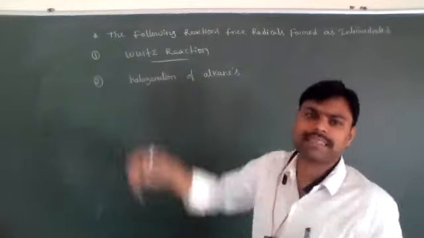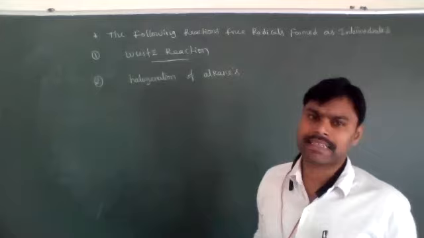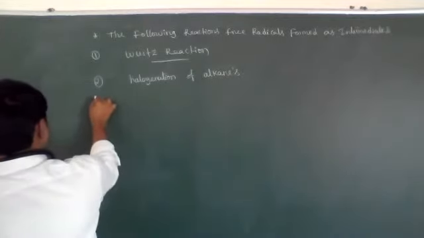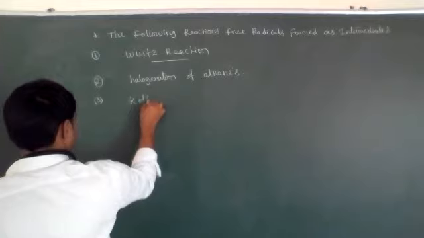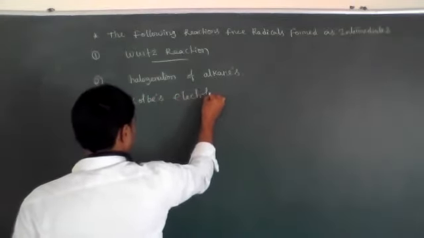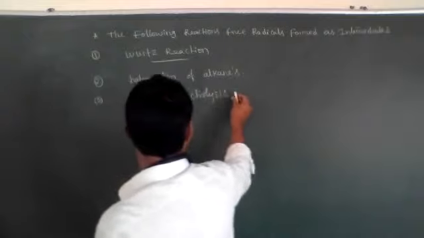Free radicals are formed as intermediates. One is Wurtz reaction. The second one is halogenation of alkanes. The third one is Kolbe electrolysis reaction.